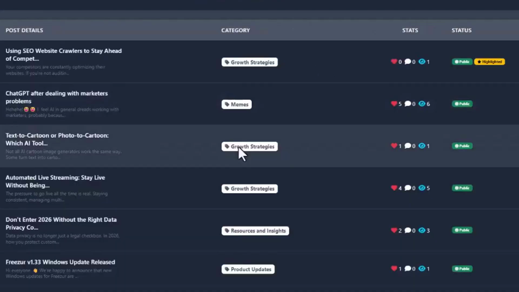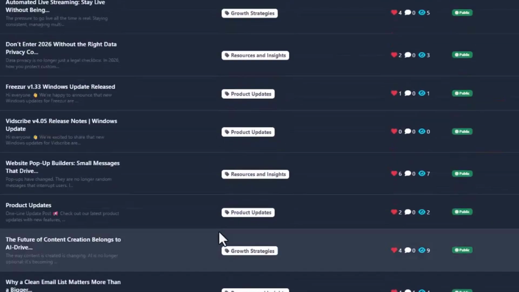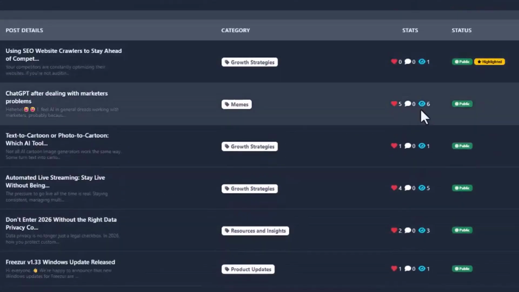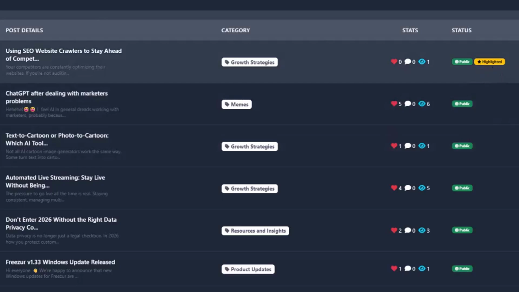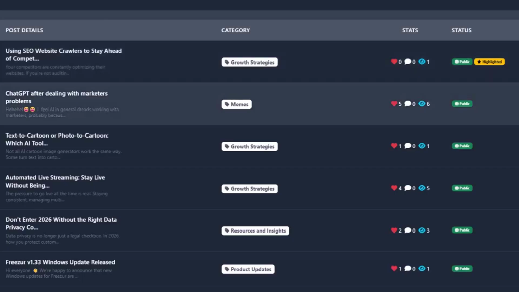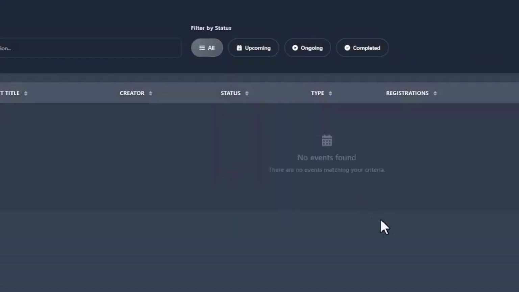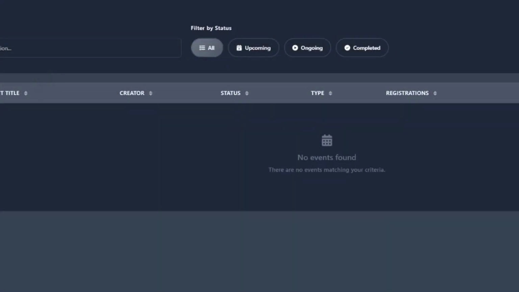In posts, you will see the list of all the posts that were created and some engagement, how many likes and views they got. You will see it all over here. You will see if a post was highlighted, and you get some control over here also. You can also take down a post. You can highlight, remove a highlight, or you can even ban the user when necessary.